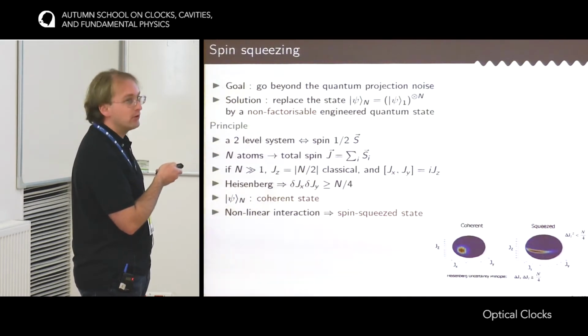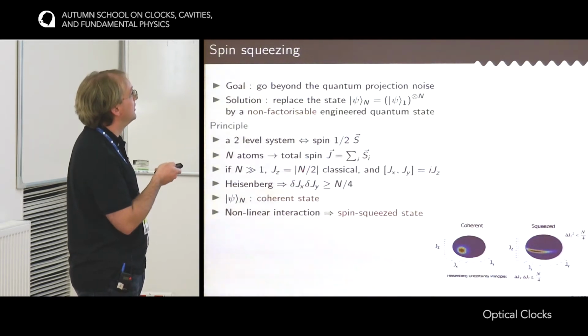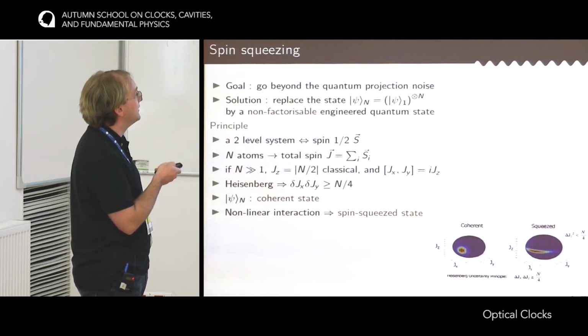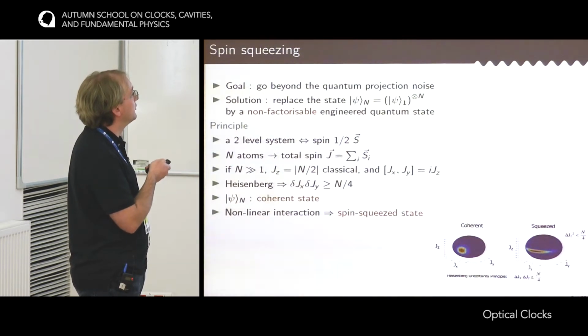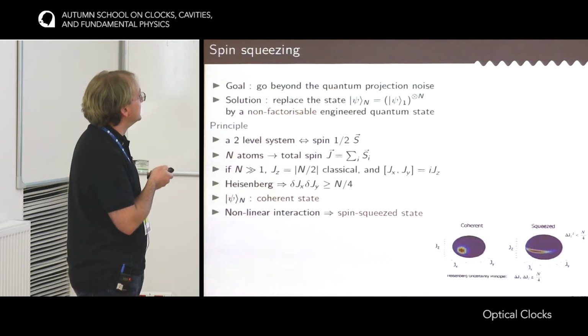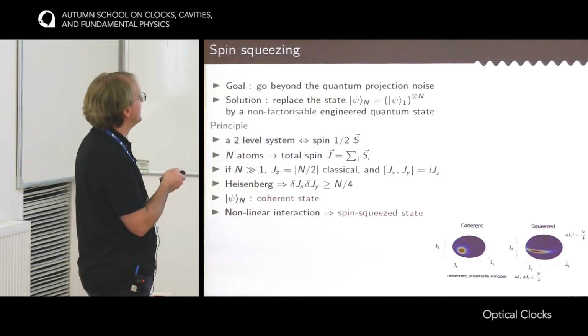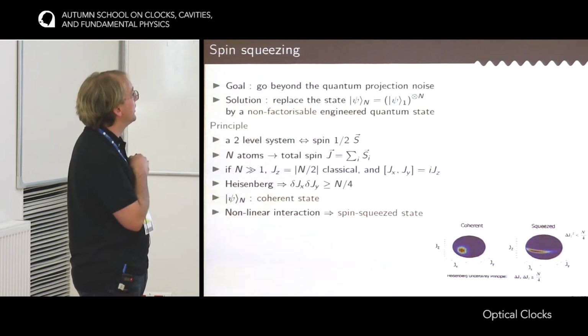And now you have to remember the commutation relation between the components of an angular momentum, which is this one. Now if you replace J by the classical value, you end up with a commutator that is i times a real number. And it means that these two variables have to satisfy the Heisenberg inequality. So the product of the uncertainties on the two variables must be larger than something multiplied by the commutator. Now the state that we introduced here to derive the quantum projection noise would be, in this picture, a coherent state, meaning a state that has equal uncertainty on these two variables.